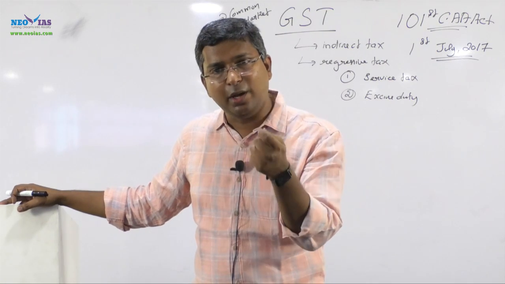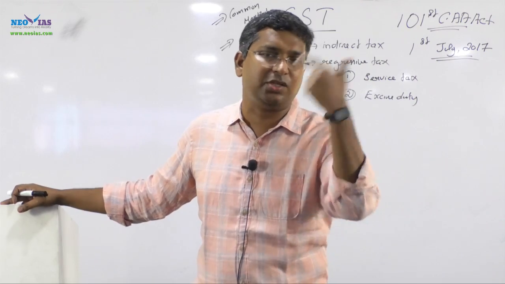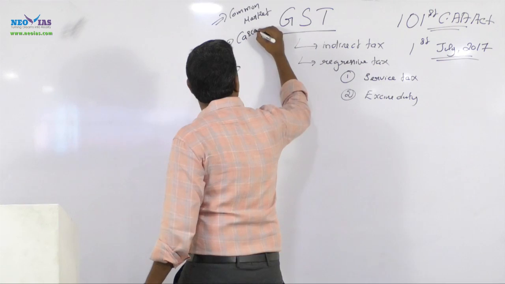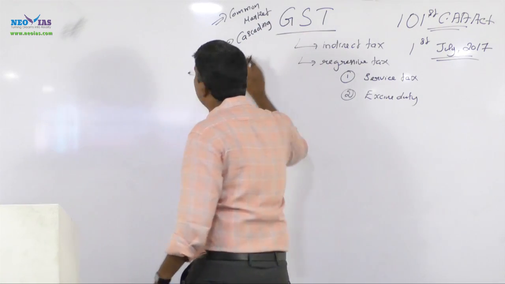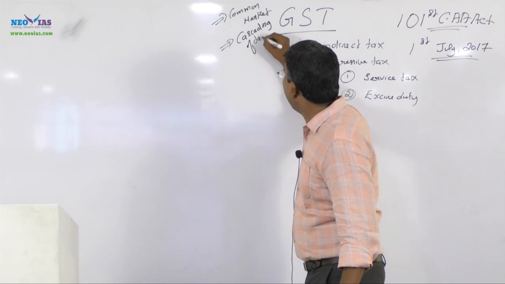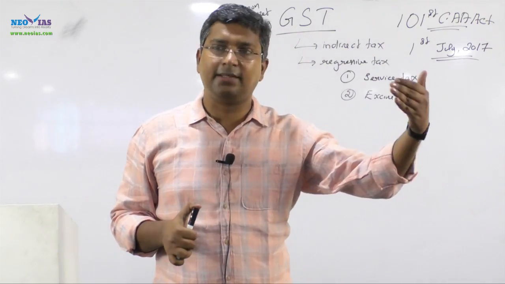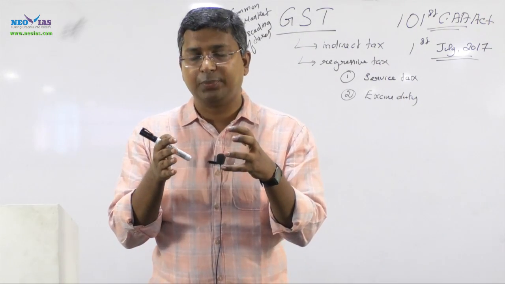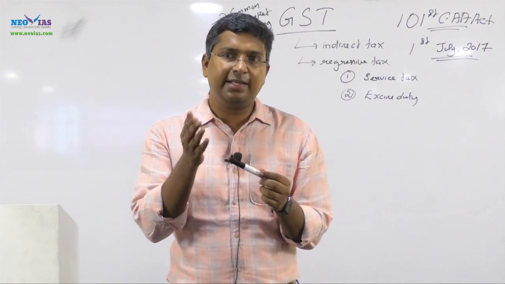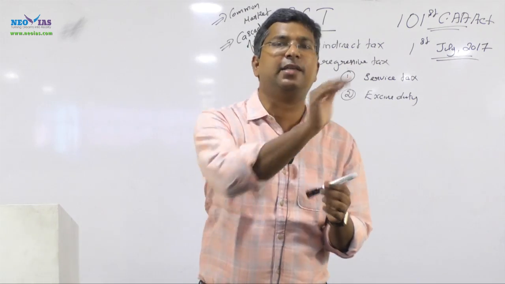One of the interesting points of these taxes is that there used to be a cascading effect. You need to understand what this cascading effect is all about. Cascading of taxes. It's not that different taxes are there. That's not cascading, don't confuse it. There are a lot of taxes, but that's not cascading. Cascading means you are paying tax on a product which has already paid tax to a certain extent.